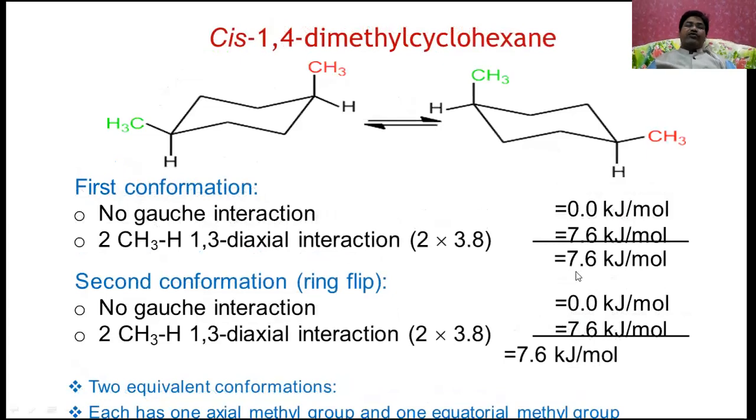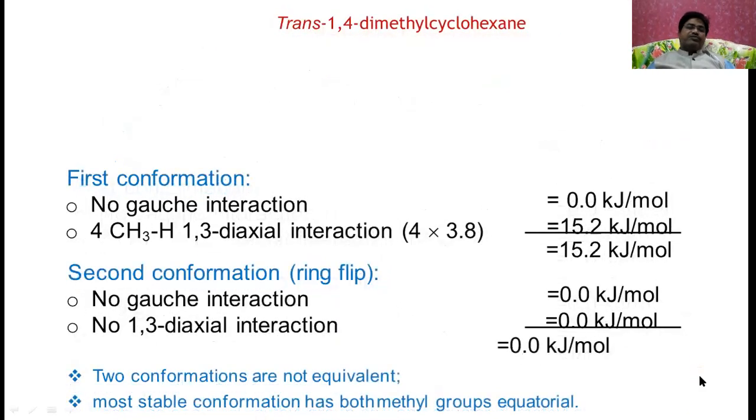Now let us see 1,4-dimethyl cyclohexane. This is the first conformation, and this is the second. In the first conformation, there are two 1,3-diaxial interactions, 7.6, and here it is also 7.6. Therefore, these two are said to be equivalent conformations, as both are stable.